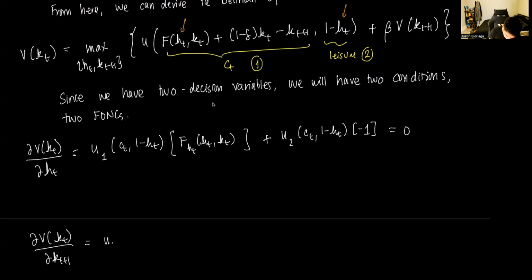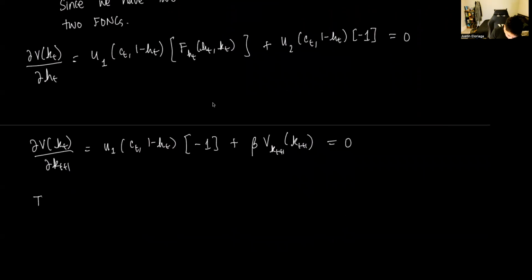So we only have U1(CT, 1 minus HT) times, if I derive with respect to KT plus 1, that's -1, plus beta times the derivative of that continuation value with respect to KT plus 1, V_KT+1(KT+1), as a function of KT plus 1, is going to be equal to 0.